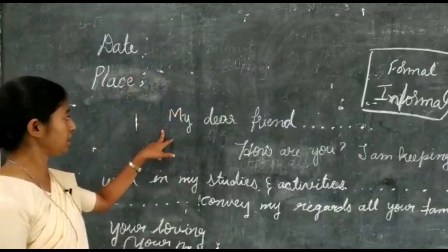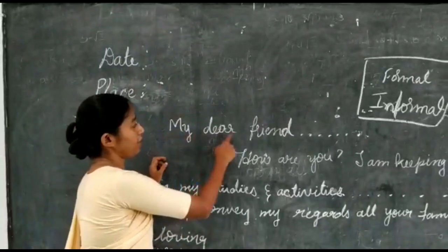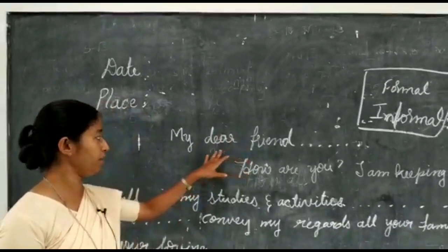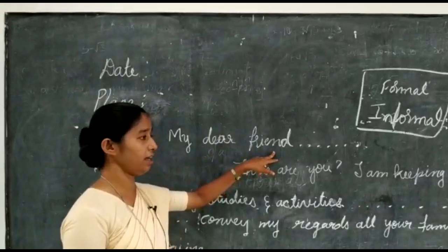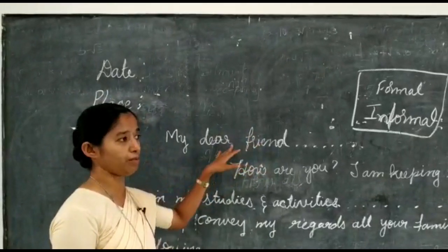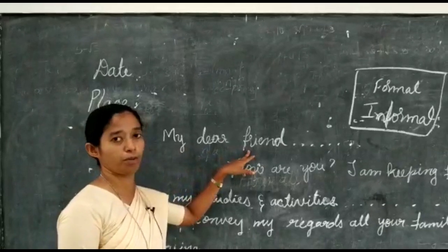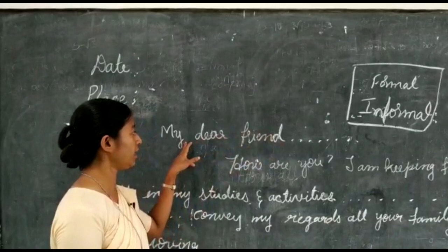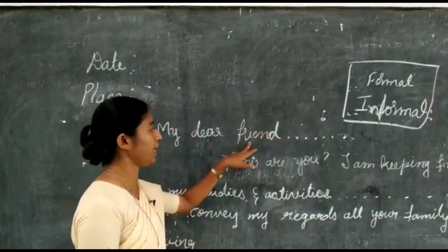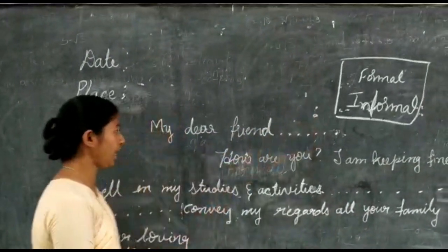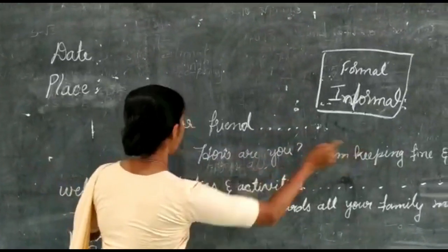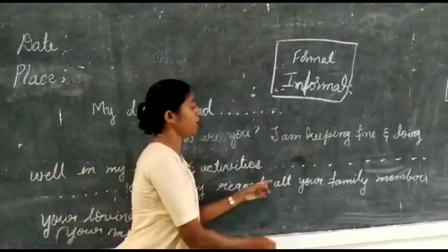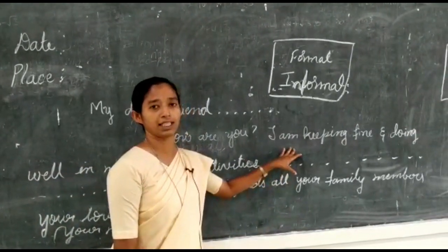Now let us see that in detail. My dear friend, or if you are writing to your mom or dad or your siblings or anybody, you need to mention their name or the pet name which you call them. My dear friend or my dear mom or my dear aunt. Since we are writing to a friend, my dear friend, his or her name. Then how are you? I am keeping fine and doing well in my studies and activities. Then you have to write the purpose. For what purpose are you writing this letter?